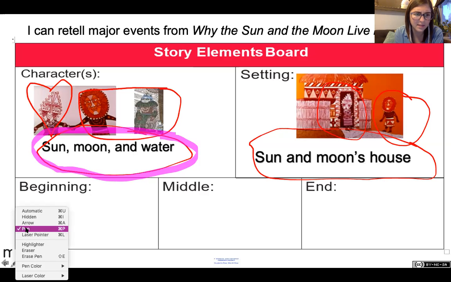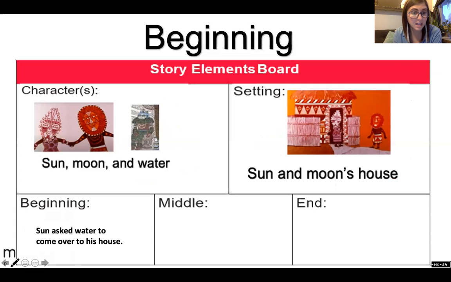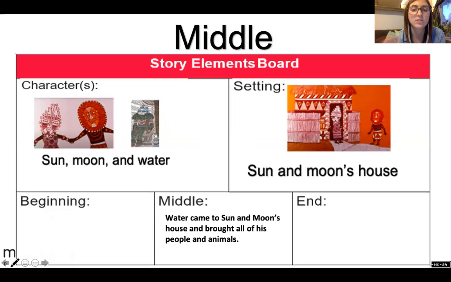So what happened at the beginning? Sun asked Water to come to his house, right? Sun was like, please, please come to my house. I haven't seen you in forever. I go to your house, but why don't you ever come to my house? You know, when you have friends and you're like, man, I really want my friend to come over. What do you do? You have to ask them. Hey, can you come over? Ask them.